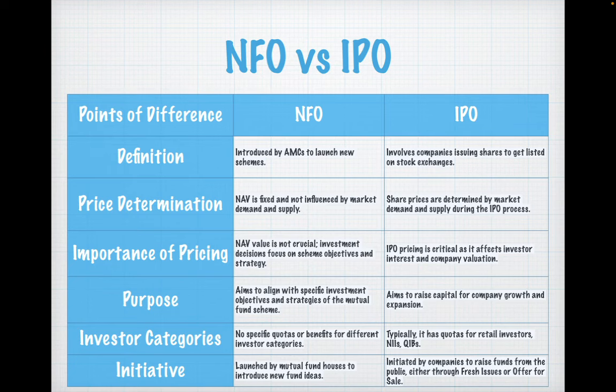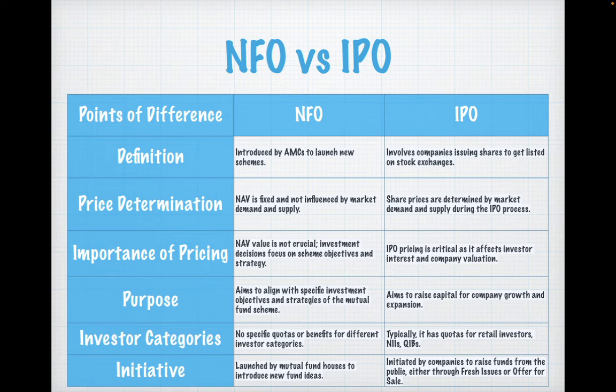Now, here NFO versus IPO, the points of differences. One is definition, as NFO is introduced by AMCs to launch new schemes in the market, while IPO involves companies which are raising money so that their share can get listed in stock exchanges. Now, price determination is NAV is fixed. Like I said, mostly it's 10 rupees, and it's not at all influenced by market demand supply.